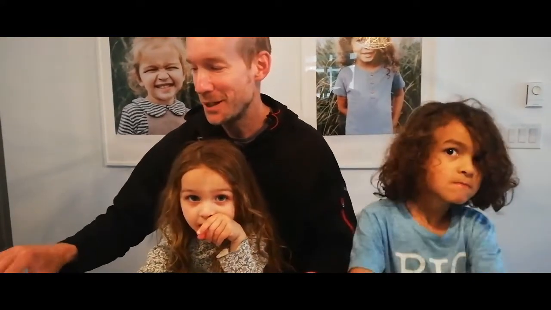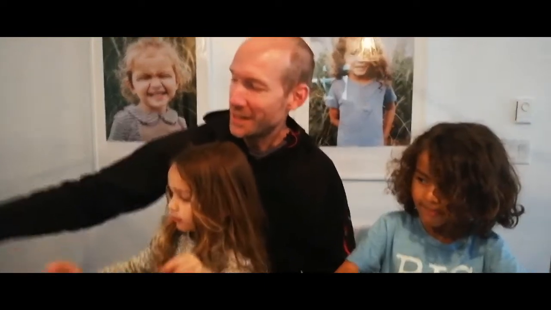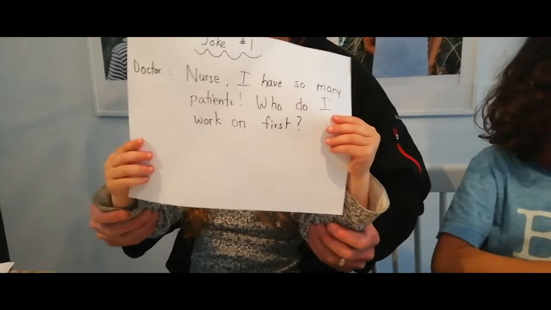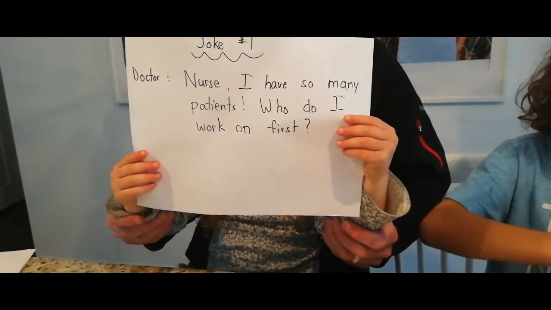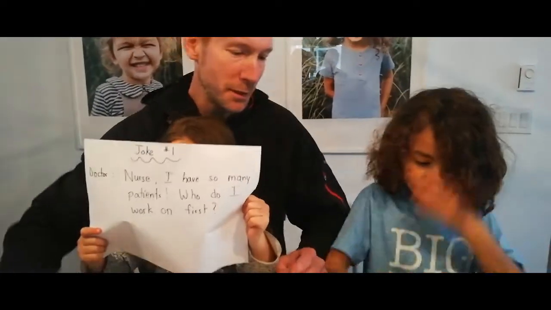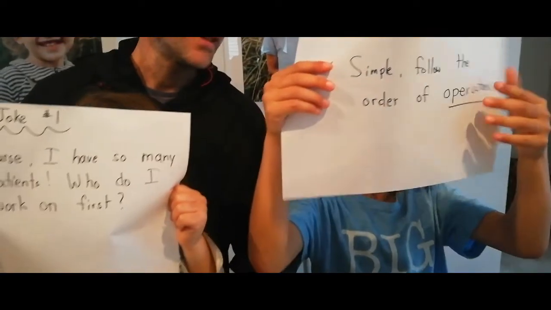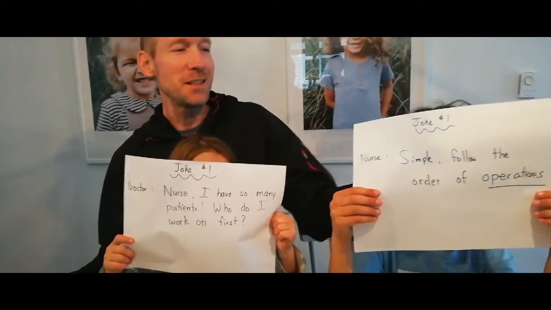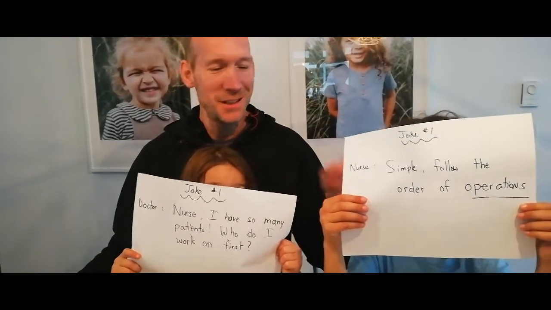We're going to start today with a couple of math jokes that some of you guys submitted from the last math video. So joke number one is coming to us from John McKenzie. And Emmy, can you hold that up? Here's joke number one. A doctor says, "Nurse, I have so many patients. Who do I work on first?" The nurse says, "Simple. Follow the order of operations." Operations. Doctors do operations. Thanks, John. Joke number one. I like it.